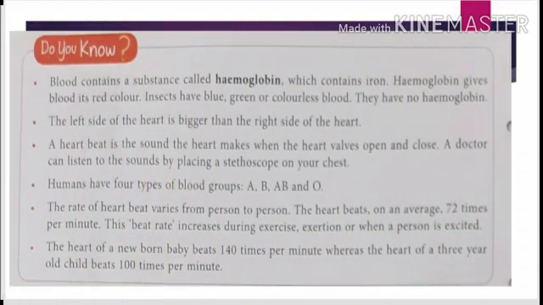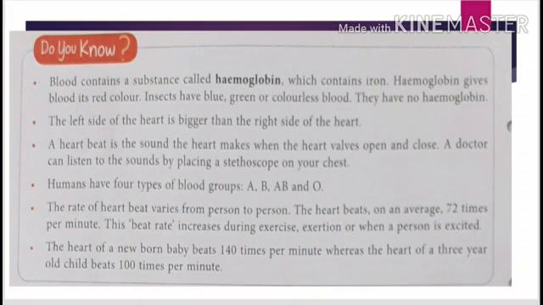Now let's discuss the points given at page number 148. 6 points are given there. First one, blood contains a substance called hemoglobin. फिफ्थ में भी पढ़ा था ना, which contains iron. Hemoglobin gives our blood its red color.